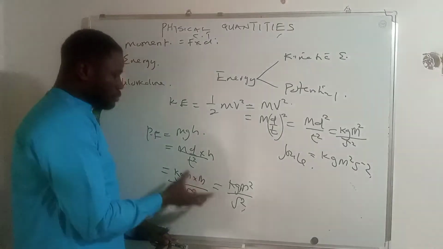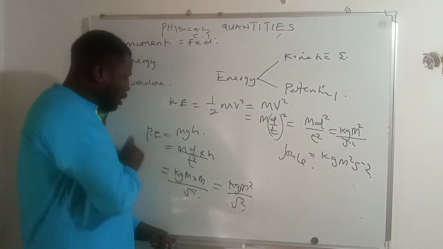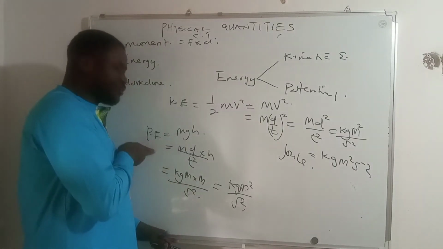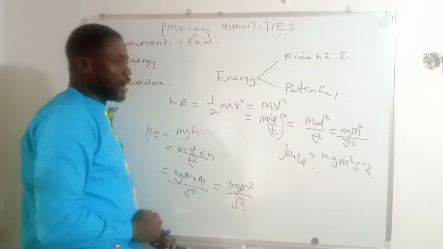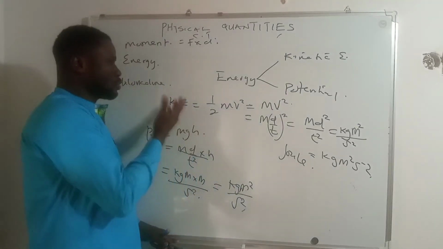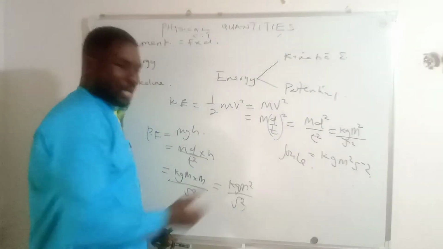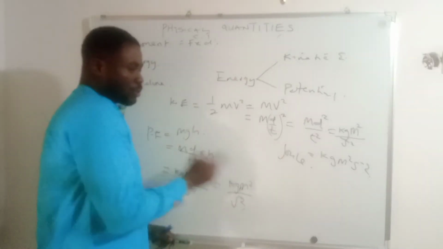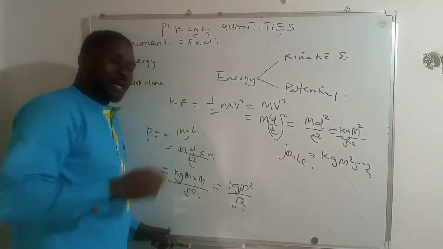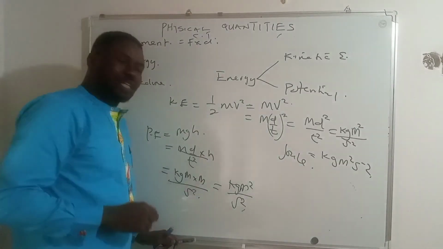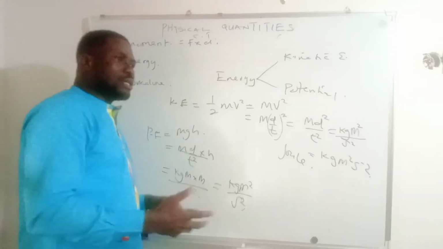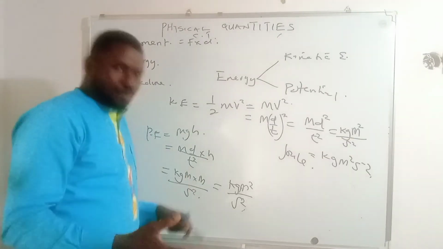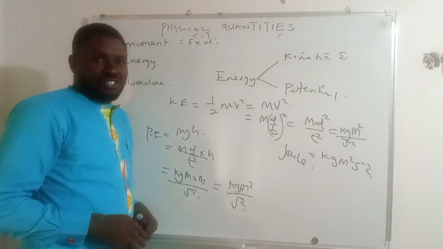And so when you work out the unit of potential energy, you will see that it is kilogram meter squared per second squared, the same thing that goes to the unit of kinetic energy, and both are the same. And so when we say that the unit of kinetic energy or potential energy is joule, we mean that their units are the same when you express them in terms of the kilogram meter second system.